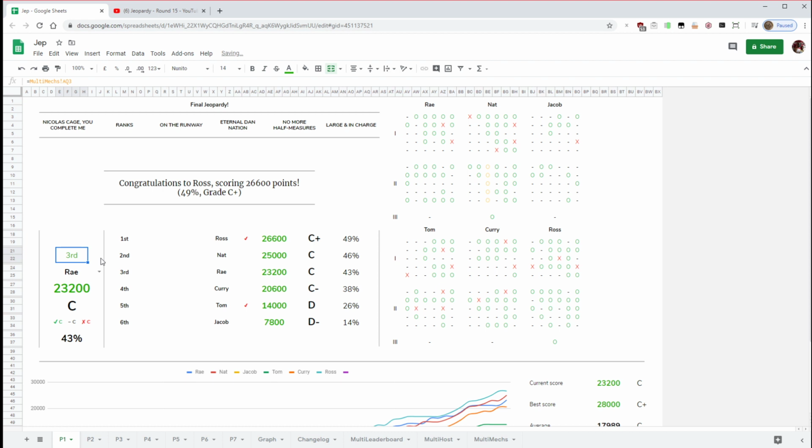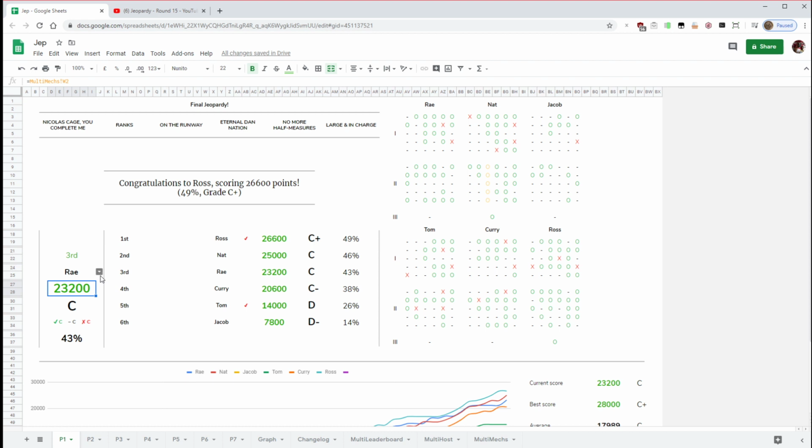This here just indicates your current position for the player that you are. Sorry, I forgot to mention, this is kind of like your own little player screen here, moving away from these bits here. So that's where your answer goes. This is your current position here. Your name is here, I just have a little drop down for all of the 8 players that we use. This is your score, which is exactly the same as normal Jeopardy.